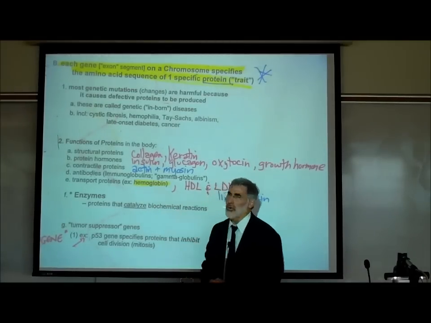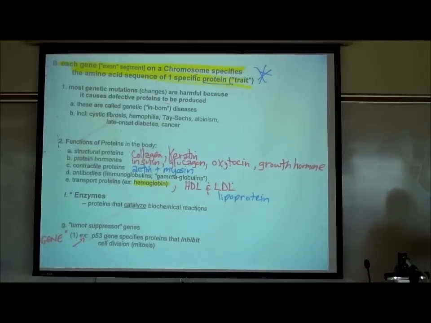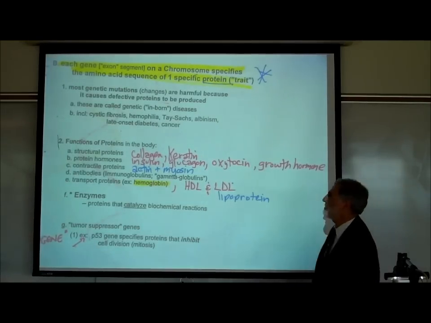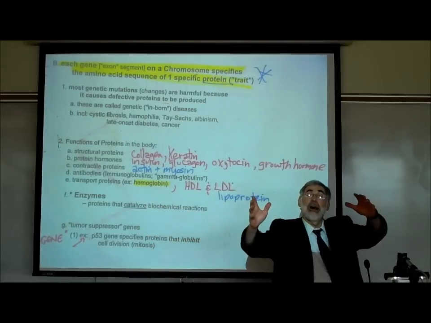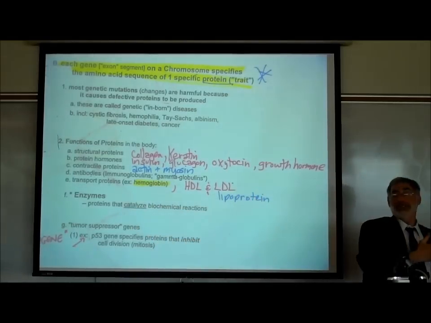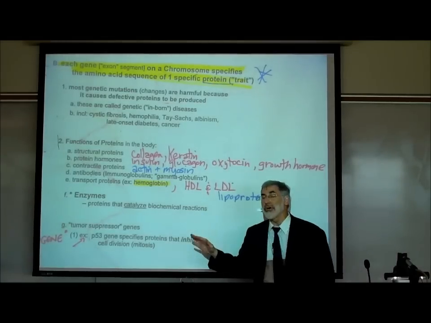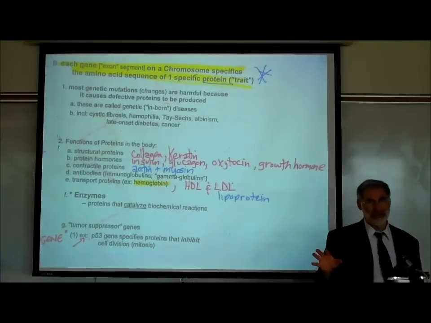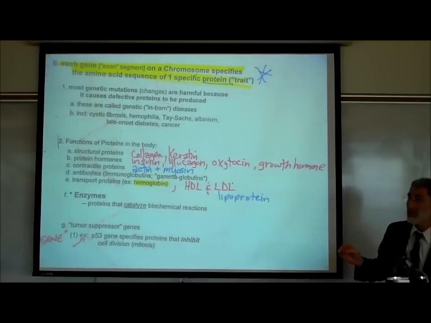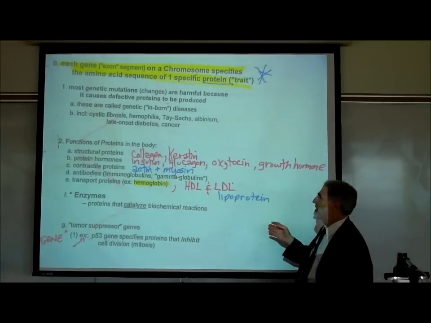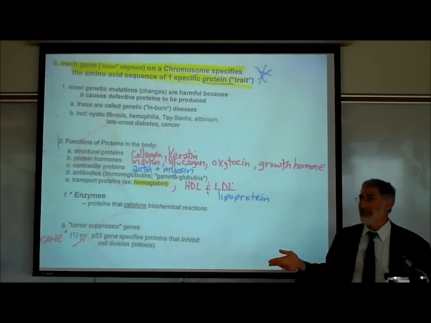There are transport proteins. What do you mean? Proteins that transport other chemicals. What's an example? Hemoglobin. First of all, it's a protein, it's a globin. What does it transport? Oxygen. It carries oxygen in a red blood cell. Some other transport proteins that we're going to be learning about are HDL and LDL. I'm sure you've heard of them. Anybody know what HDL stands for?